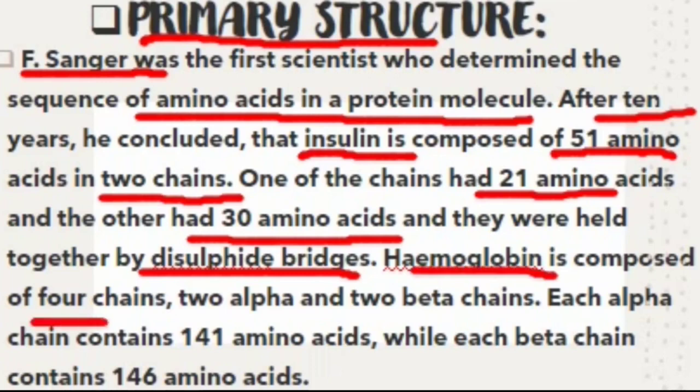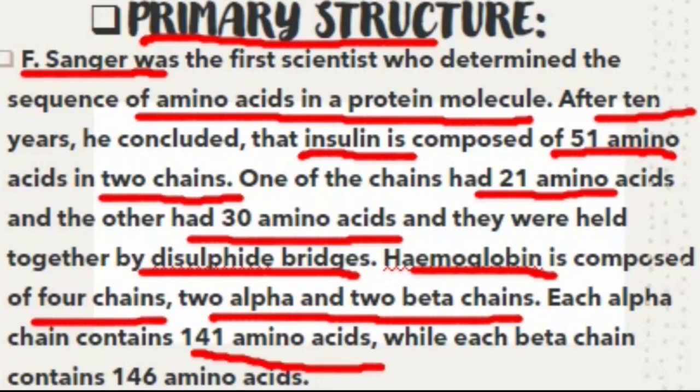Hemoglobin is composed of 4 chains, 2 alpha and 2 beta chains. Another example of primary structure is hemoglobin. Hemoglobin is also an oxygen carrying protein which contains iron. Each alpha chain contains 141 amino acids while each beta chain contains 146 amino acids.